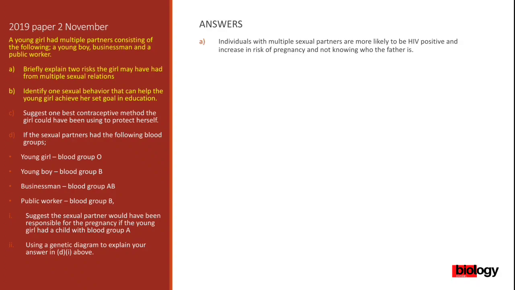Identify one sexual behavior that can help the young girl achieve her set goal in education. If you look at this question, my students, you realize that this is just general knowledge.